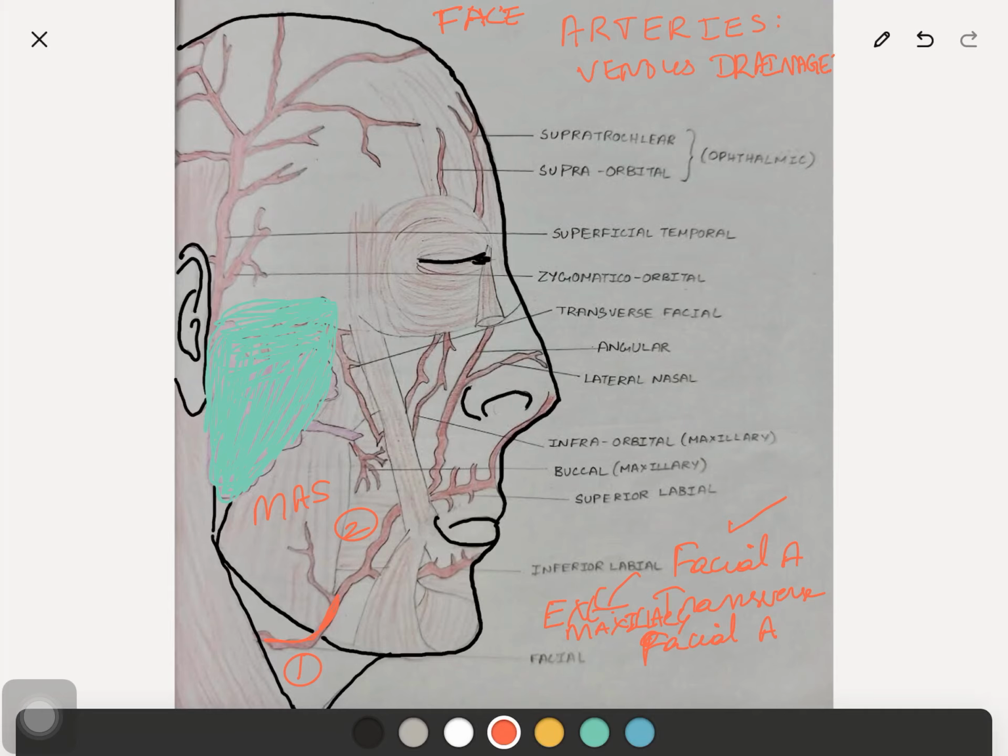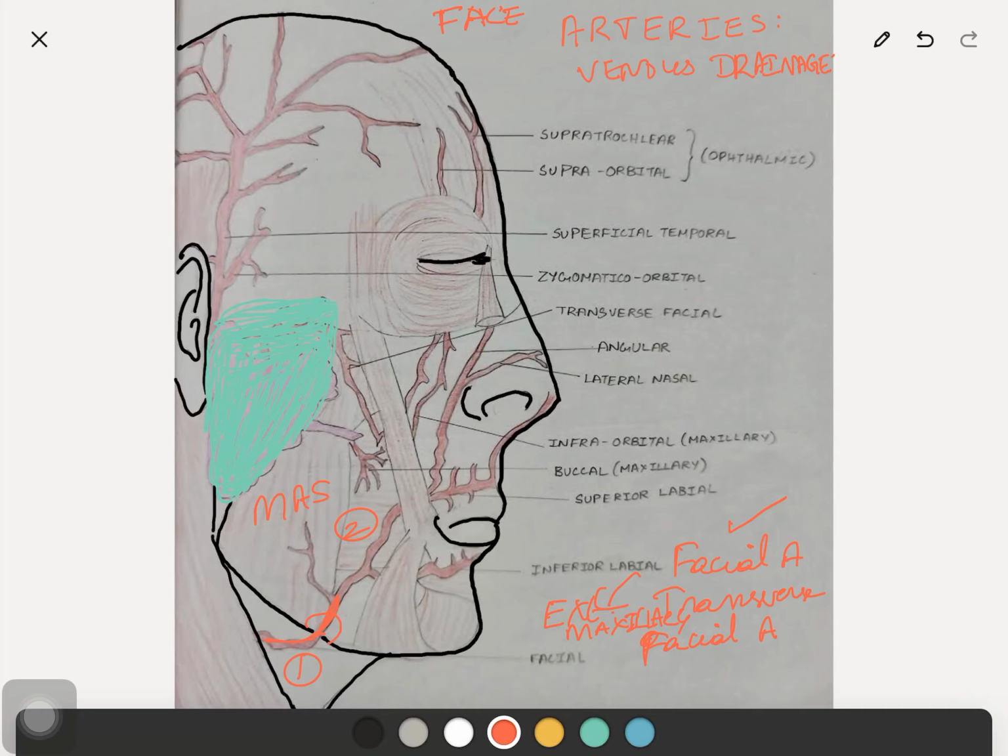Here only it pierces the investing layer of deep cervical fascia. So here is the place where it becomes subcutaneous. Till then in the neck it is deeper. At the anteroinferior angle of the masseter, it pierces the deep cervical fascia and becomes superficial.